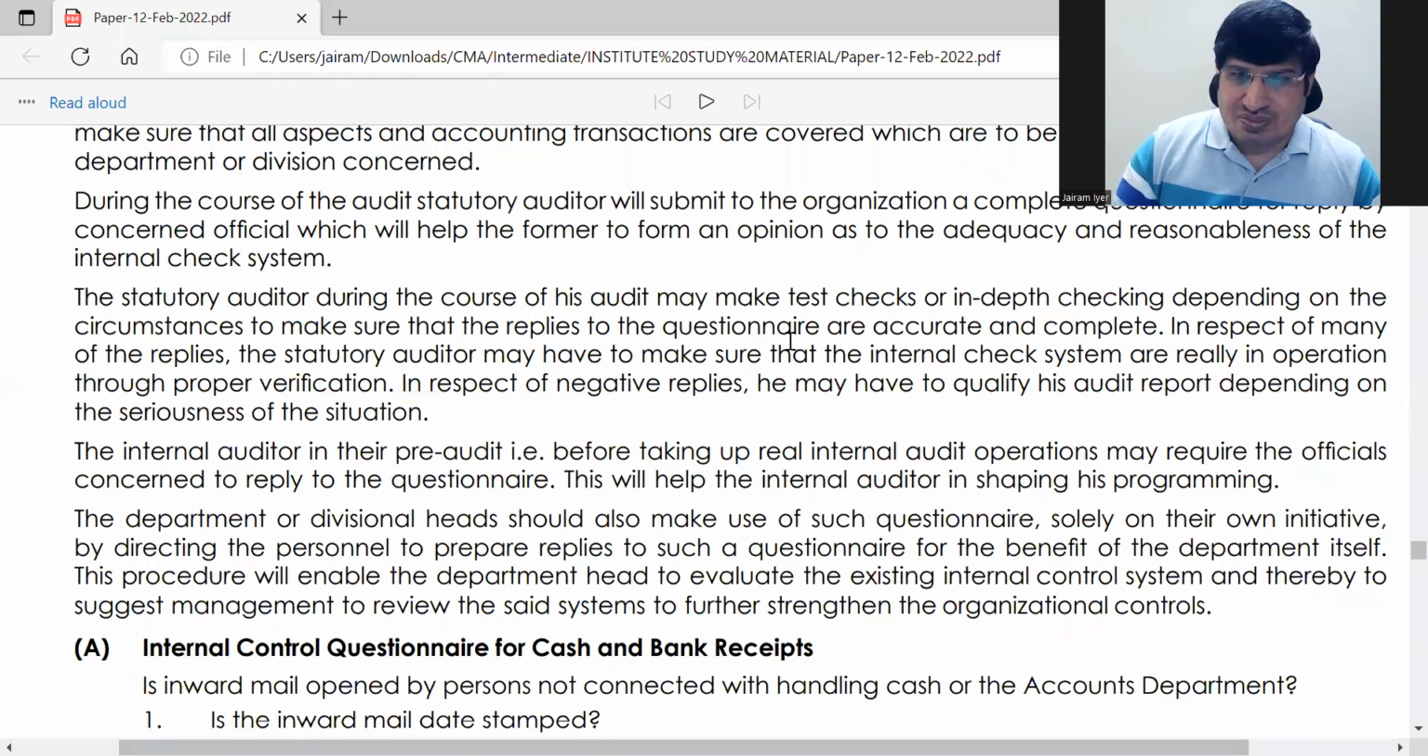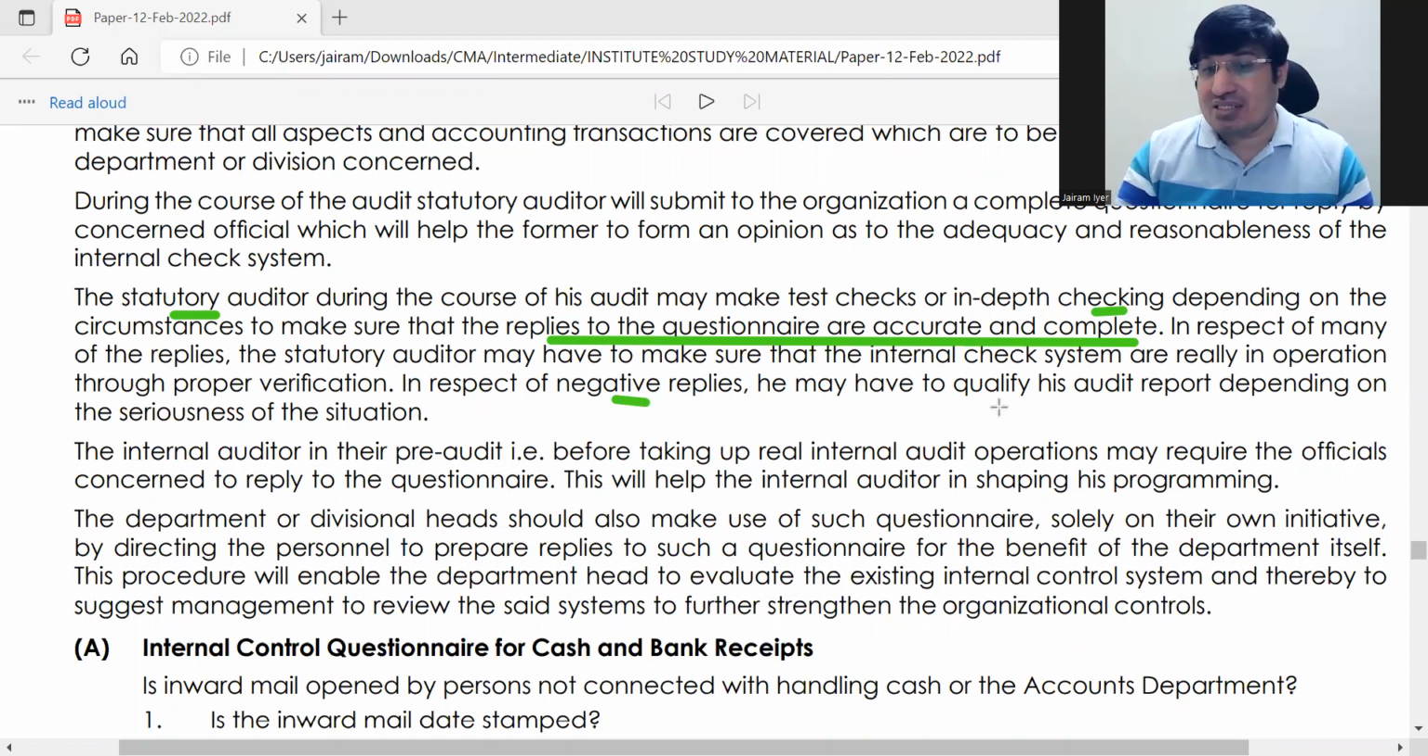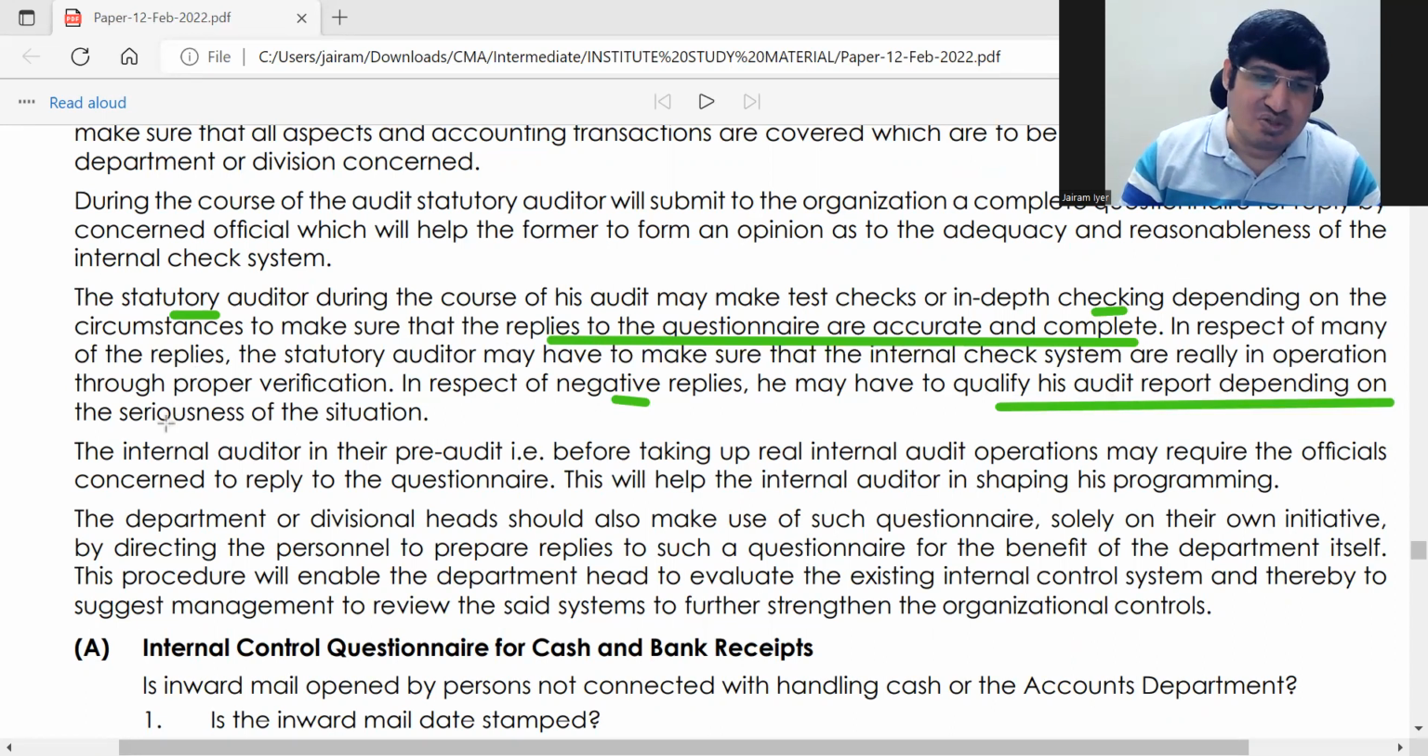So for the statutory auditor, he will decide how deep his checking is going to be, depending on the replies in the questionnaire. If there are negative replies, it can also result in qualifying the report, saying that this system needs to be revamped or something like that, based on the seriousness of the situation. That's all.